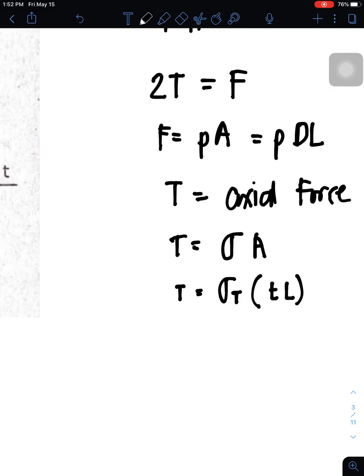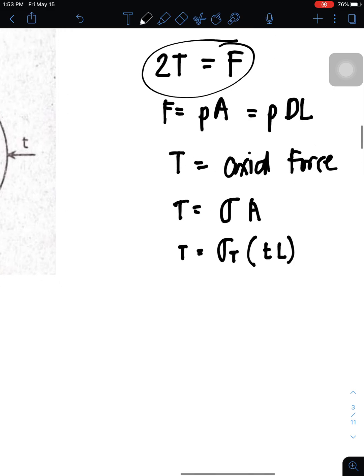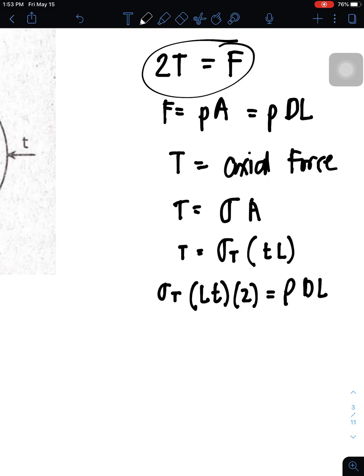With that, we can use this formula in substituting into the existing equations. The tangential stress times the length and the thickness, twice of this value, is equal to the pressure inside times the diameter and the length.